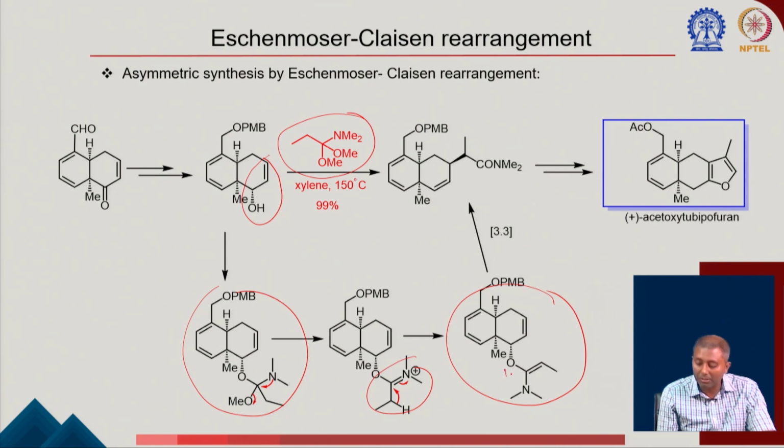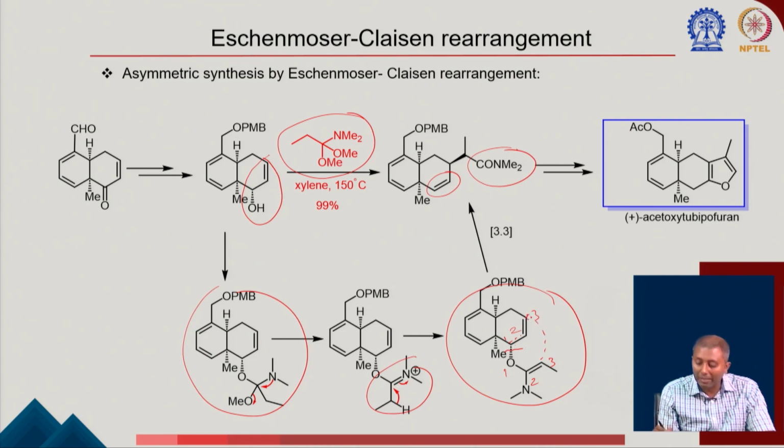You can see this is 1, 2, 3, and there is 1, 2, 3. What is going to happen here is that a carbonyl group forms, so it forms the corresponding amide, and then there will be a double bond here. At the allylic alcohol position, this bond gets broken, a new bond forms here, and this terminal reaches this position.